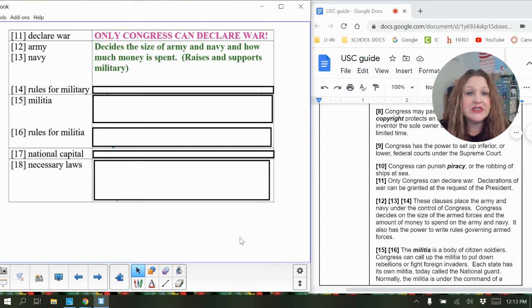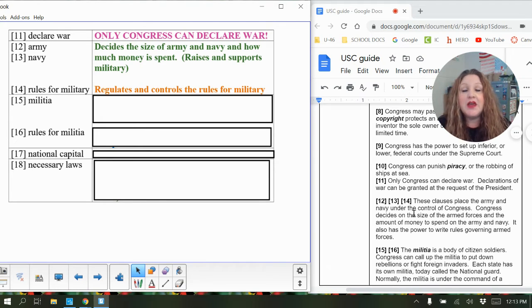And then 14 was still in that little paragraph that I read there, but the rules for the military, Congress is going to regulate and control the rules for the military. So they will decide the way that the military is treated, what laws, I guess we can put it that way, what laws they have to follow.